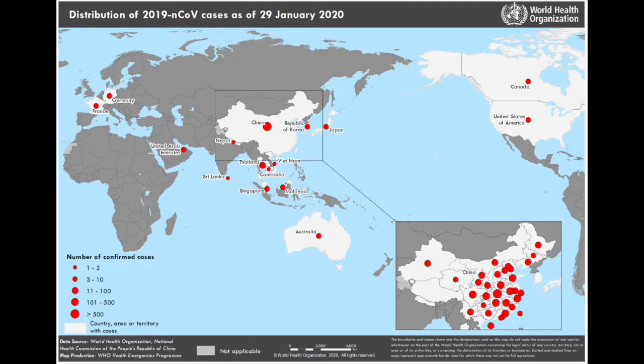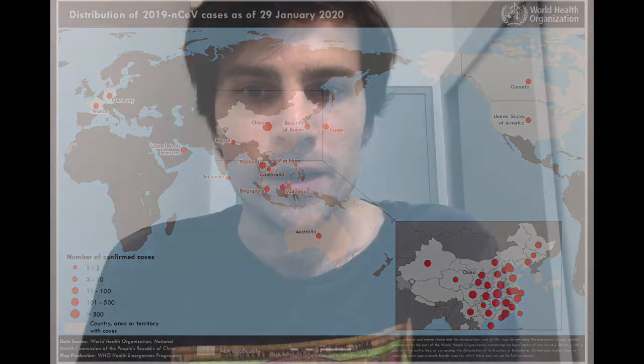Moving on to the 10th report. The 10th report states globally there are 7,818 cases. There is 7,736 cases confirmed from China, and of these cases we have 1,370 severe cases and 170 deaths reported.